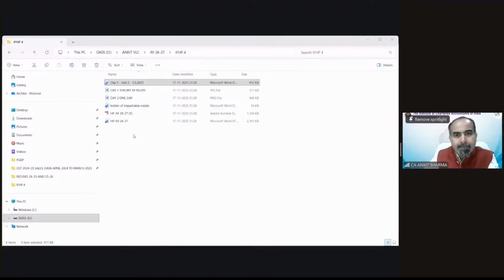That is easy. And I've also prepared the chart for this also. I'll upload the chart. I forgot to upload the chart of salary also, but I have prepared the chart for income from house property also. Let me see. That has been over here. I will upload that chart also.